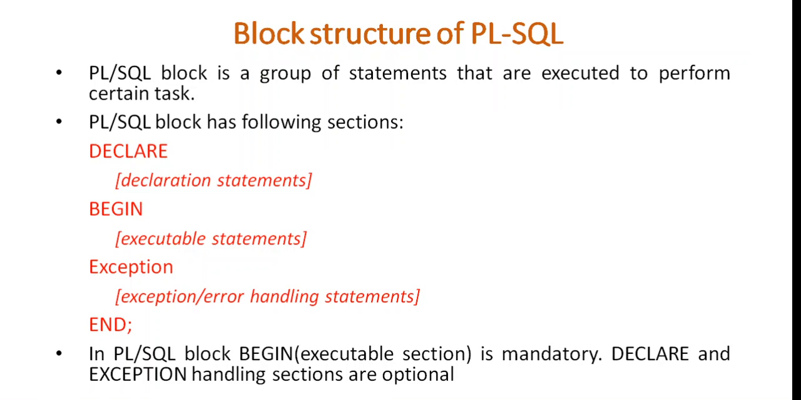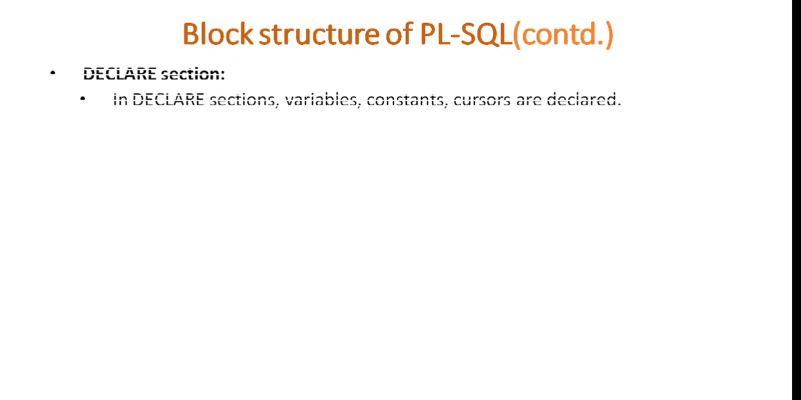Now one by one we'll see which type of statements can be written in each section. The first section of a PL/SQL block is the declare section. In the declare section, we can declare all the identifiers of the PL/SQL language. That is, we can declare variables, constants, and cursors. So it is a declaration part.